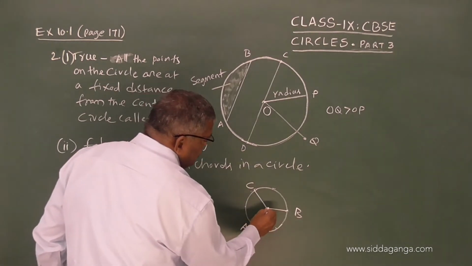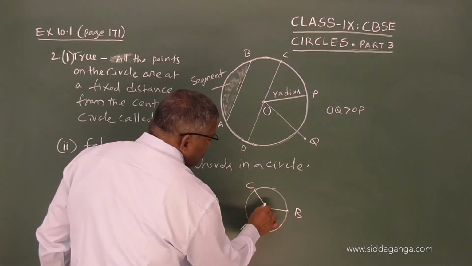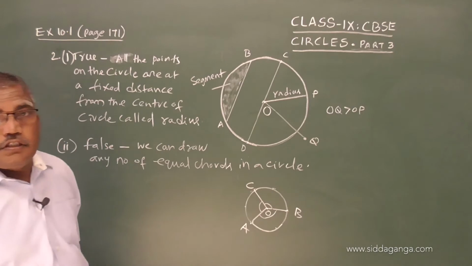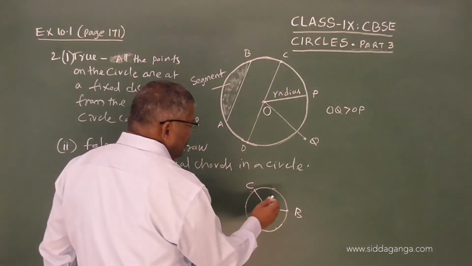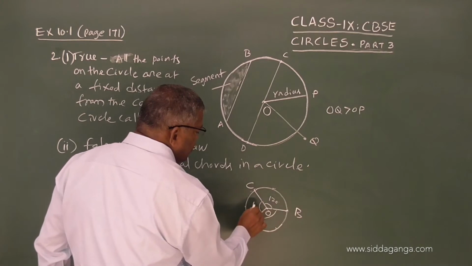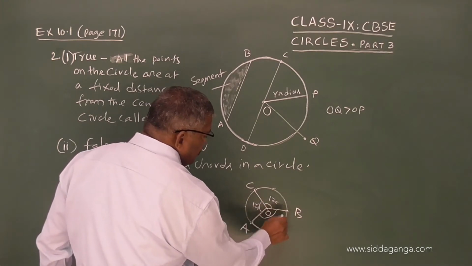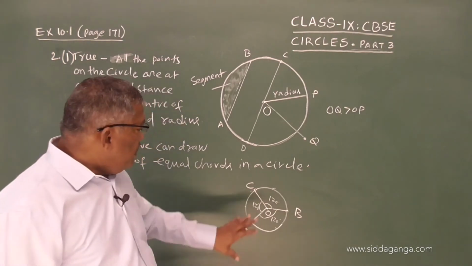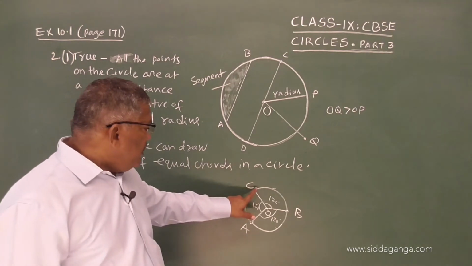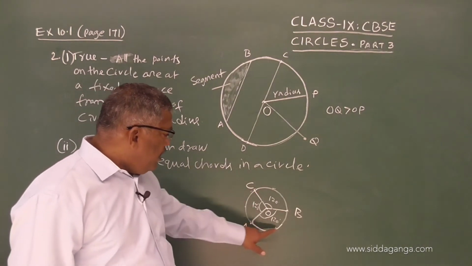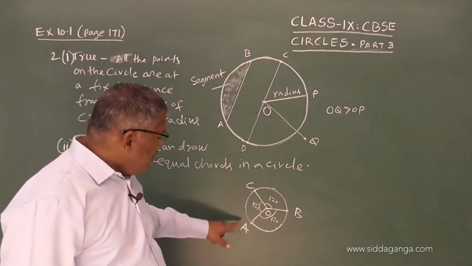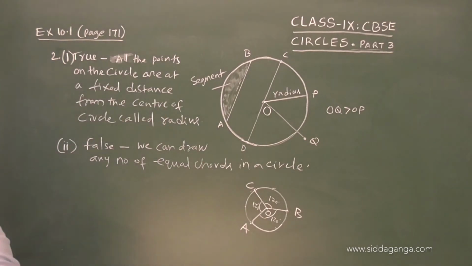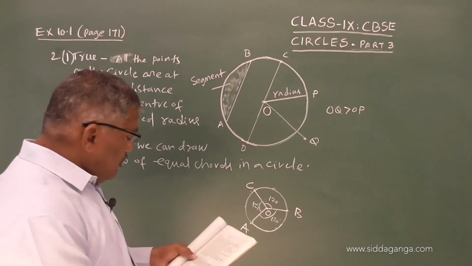You can see here, this is O, and in 360 degrees, each angle is 120 degrees, 120 degrees, 120 degrees. So, the total around the circle is 360 degrees. So, here the question is whether these arcs AB, arc BC and arc AC can be called what? The question is question number 3.